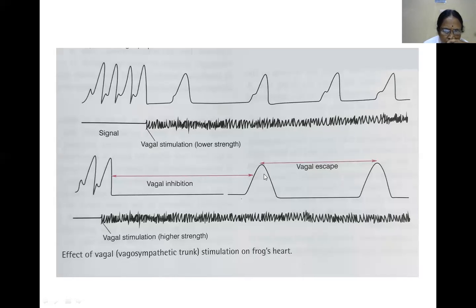This vagal escape is very advantageous to the heart. Suppose for some reason there's an inhibition of the heart by the vagus. Soon a new idioventricular rhythm sets in, and the heart starts beating again. And therefore, this also saves the patient. And to regain cerebral consciousness, the Bainbridge reflex also helps. The Bainbridge reflex also comes into play. Therefore, a person suddenly falling unconscious and then again regaining consciousness, we call it a vagal syncope.